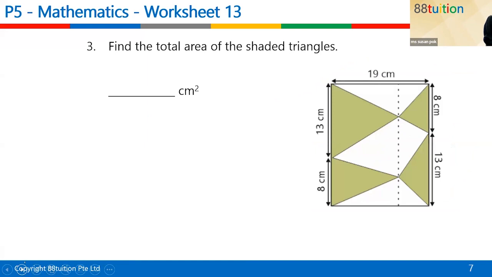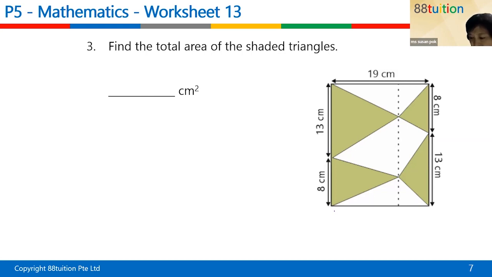Question number 3, I am looking at the total area of the shaded triangle here. Okay. 8 times this times this.